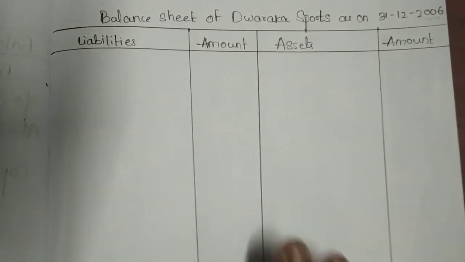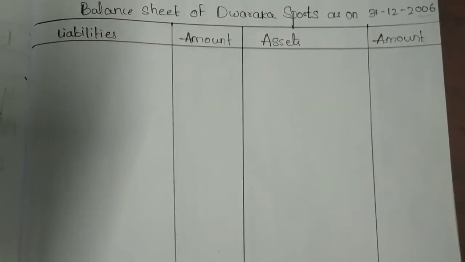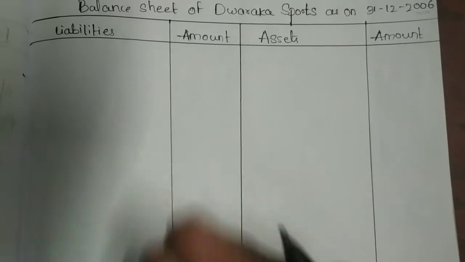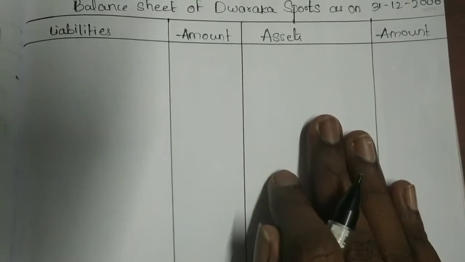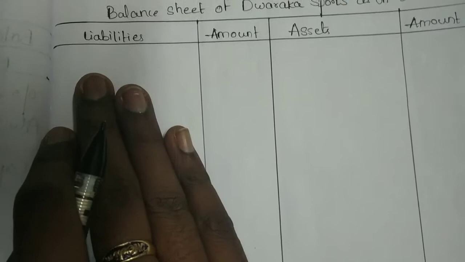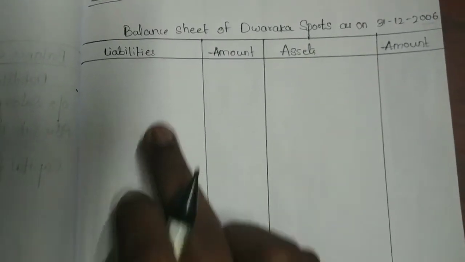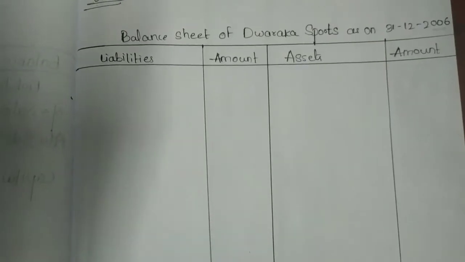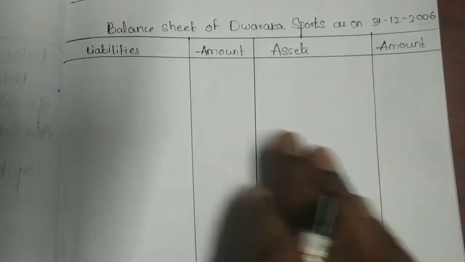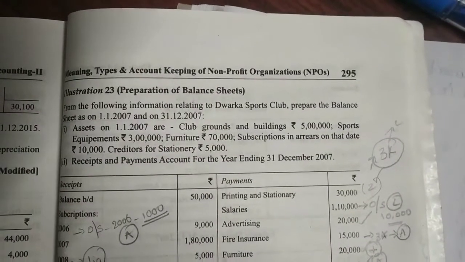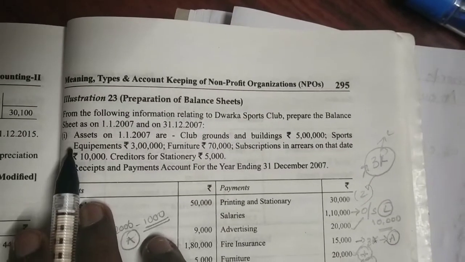Opening balance sheet is very easy. They have given all the amounts there. So we have to take all the amounts which are to be taken on the asset side and liability side, and we have to balance it. The balancing figure that we get will be called the capital fund. So see the question, what amounts are to be taken on assets and what amounts on the liability side. See point number 1.